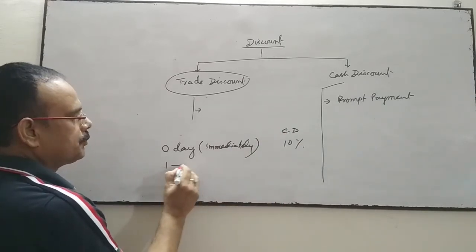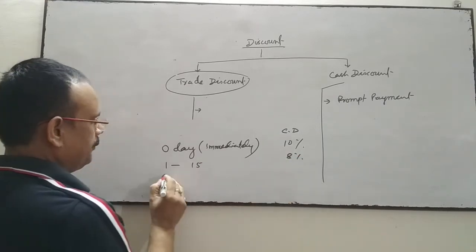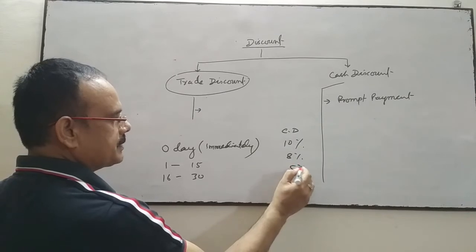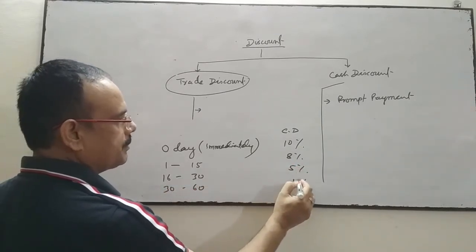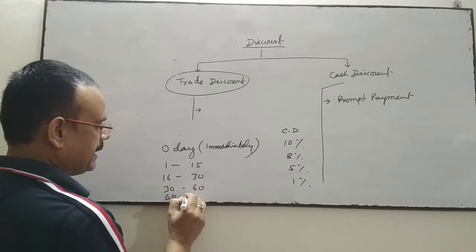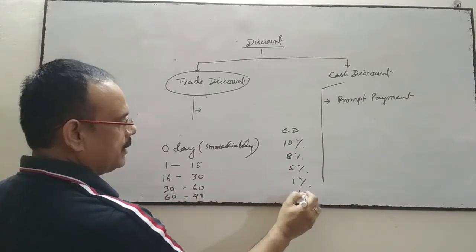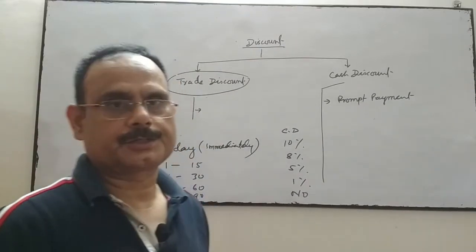If 1 to 15 days, the discount will be suppose 8%. If 16 days to 30 days, discount will be 5%. 30 days to 60 days, discount will be 1%. 60 days to 90 days, no discount, and thereafter if the payment is delayed, interest will be charged.